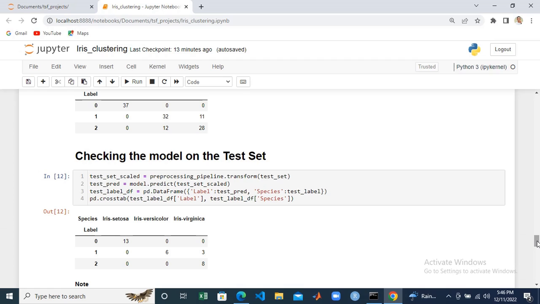So now let's check how the model performs on new data. Testing this model on the test set, we found out that it predicted the first label correctly without any error. Then the second label had just 3 errors, and the third label does not have any error. So we should be proud of ourselves. This is a very good model.